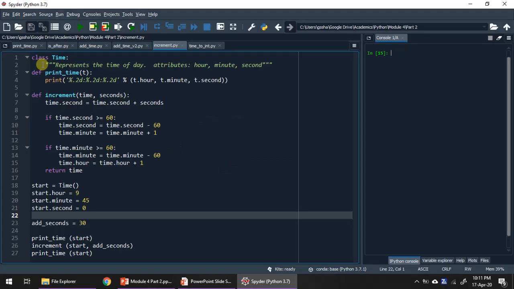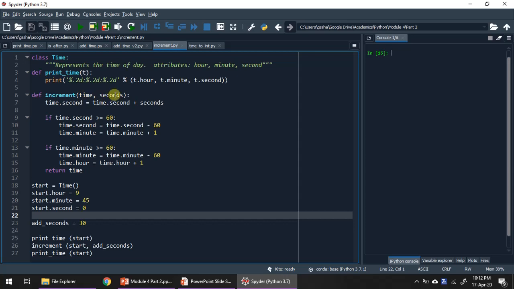Here in this program, the declaration of the class remains the same, and the print time function is also the same as the earlier example. The function that is being declared is the increment function. As told earlier, the increment function will take two parameters, the time object and the number of seconds.